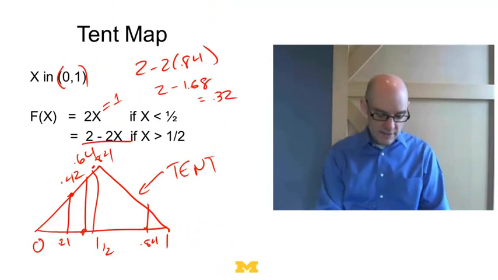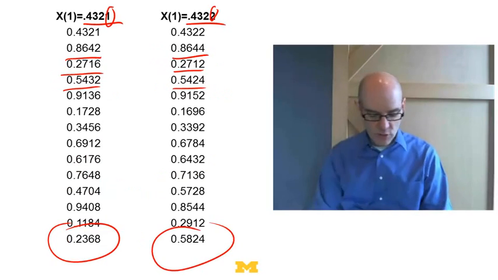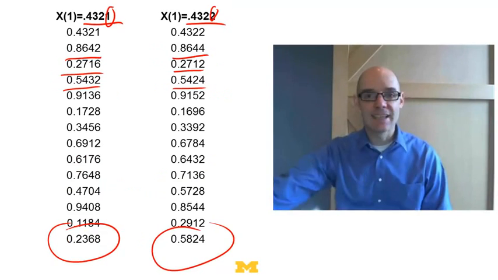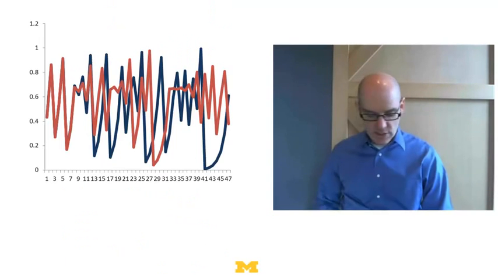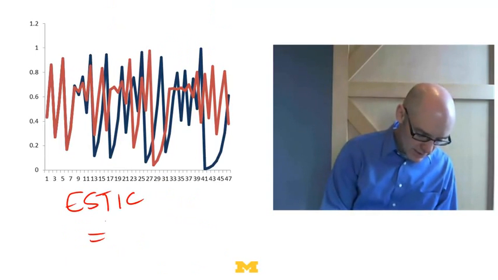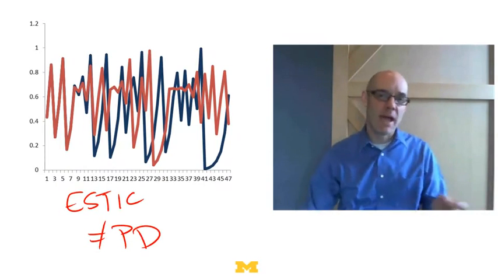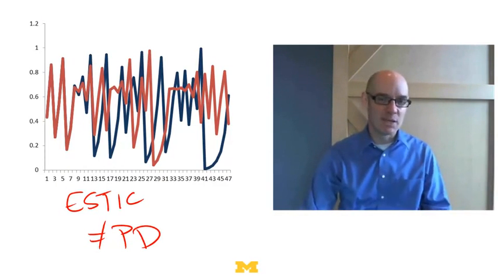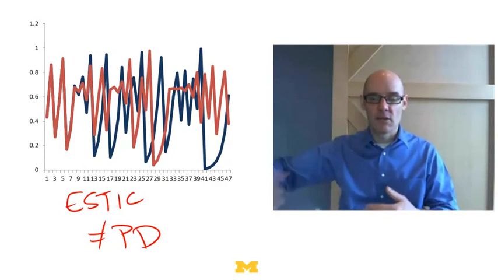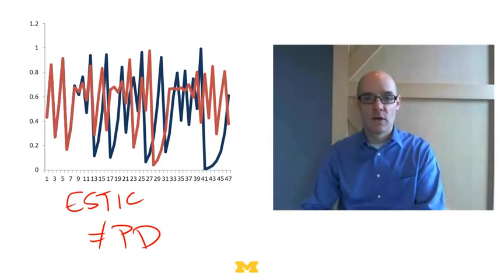Well, let's go back. This tent map is just a fixed recursive function. Once I choose my initial point, once I choose 0.4321 or 0.4322, then I know exactly what's going to happen. So this is extremely sensitive to initial conditions, but it's not path dependent because all that matters is the initial point. Now, if you define the path as being the initial point, then yes, it's path dependent. But nothing that happens along the way has really any effect on what's going to happen in the long run because we know what's going to happen. Once we choose the initial point, we've just got a fixed function.